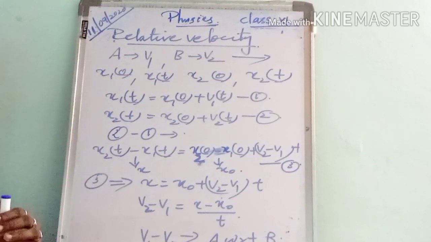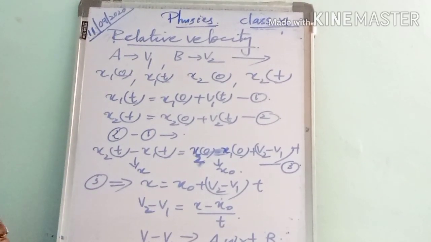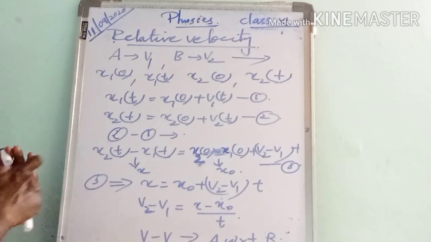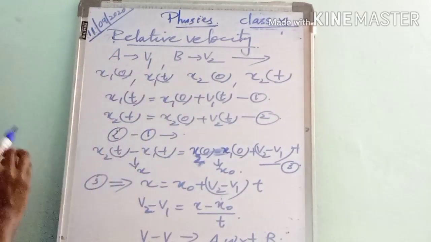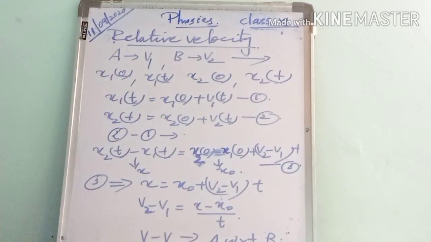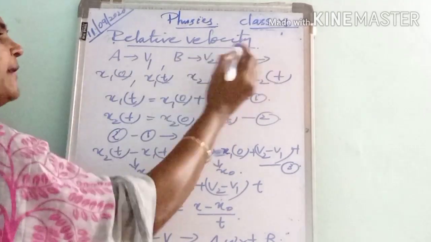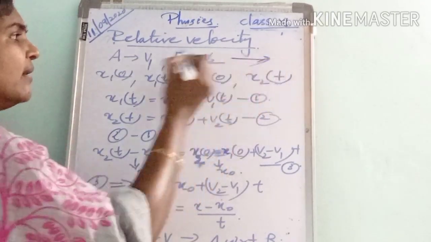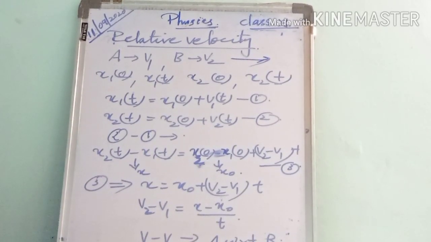Next, we can find an expression for relative velocity. For that, we are considering two objects A and B moving along the same direction.